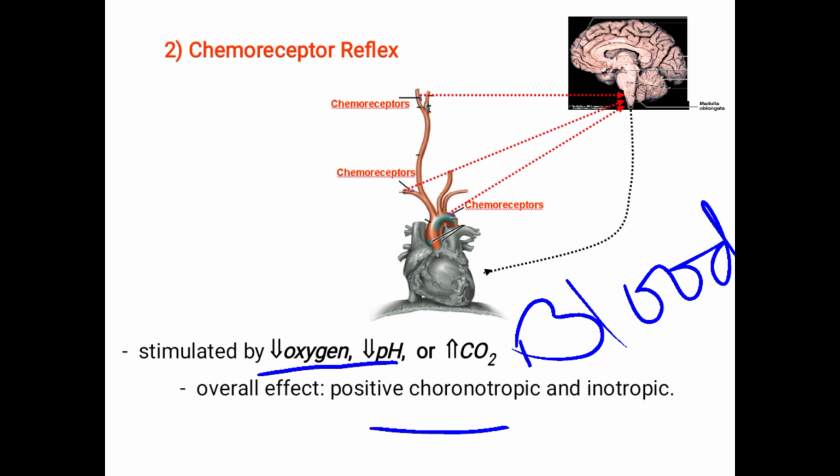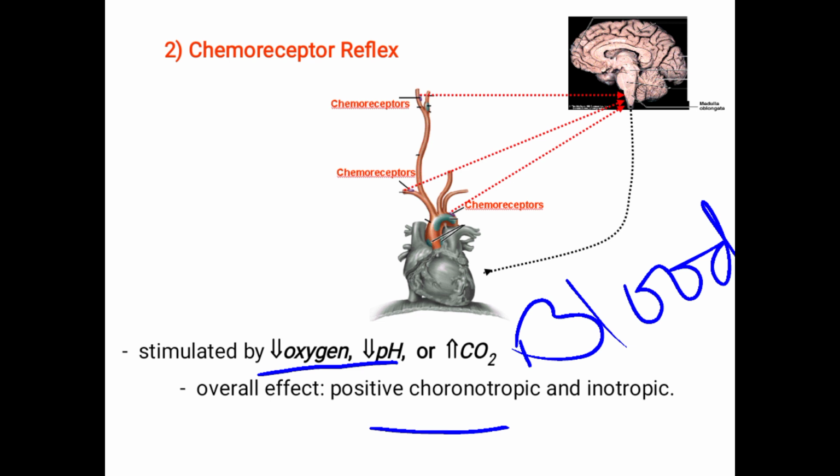Under the baroreceptor reflex, baroreceptors are receptors that detect the change in pressure in the blood. They are mainly present in the wall of the carotid sinus and arch of aorta. Whenever the blood pressure increases, the heart rate decreases.